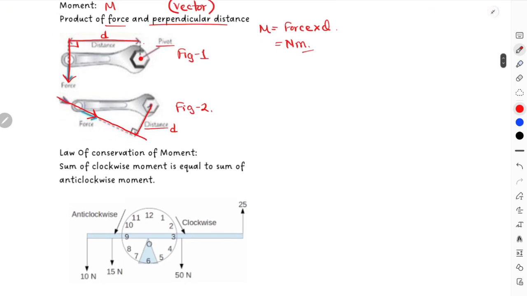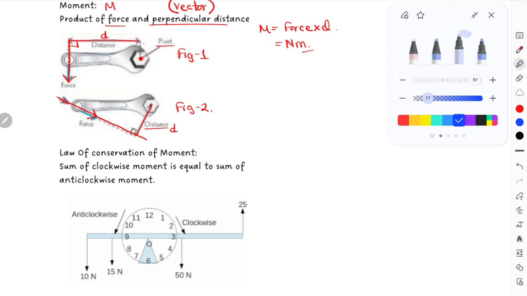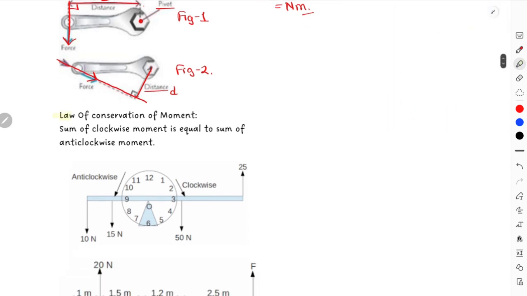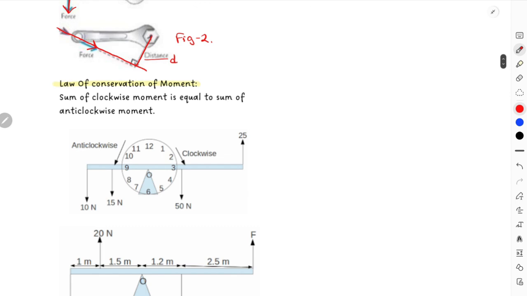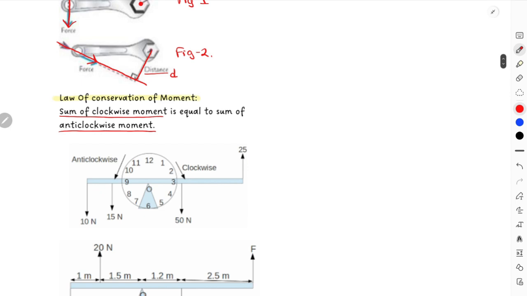Okay, now again the law of conservation of moment, very very important. Again, law of conservation of moment, it is a very repetitive definition that might come across in your exam paper. So quite important, remember and understand this also. It says that sum of clockwise moment is equals to sum of anti-clockwise moment. Now from this understanding, let's understand what is clockwise moment and anti-clockwise moment. This is how you will refer to clockwise and anti-clockwise.